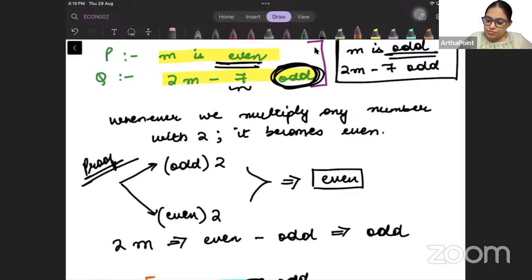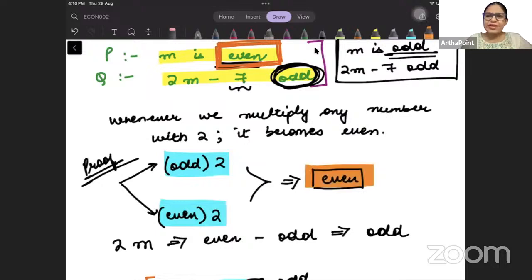Whether you take m to be even or odd, you take m as an even number or an odd number, whenever you multiply it with 2, you will get an even number. You can try. Take m as 1, take m as 5, take m as 2, take m as 4.